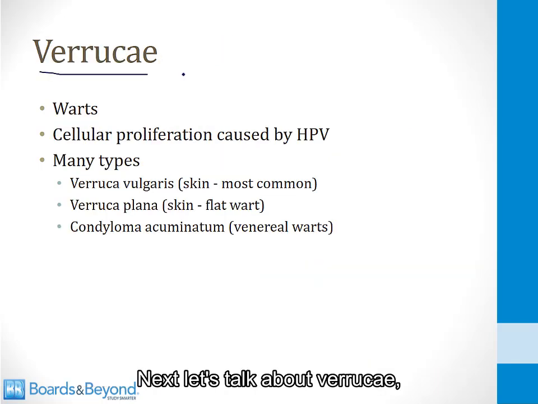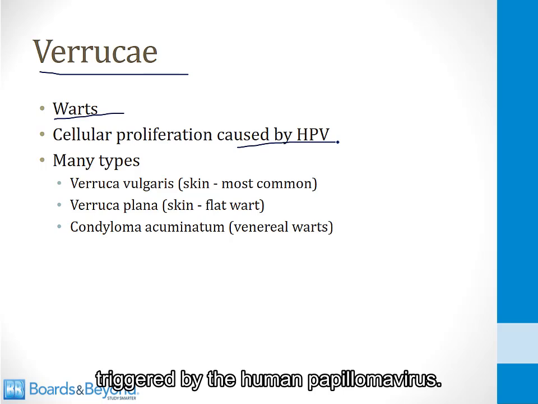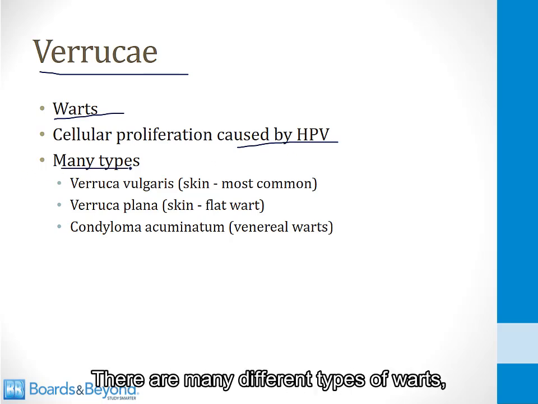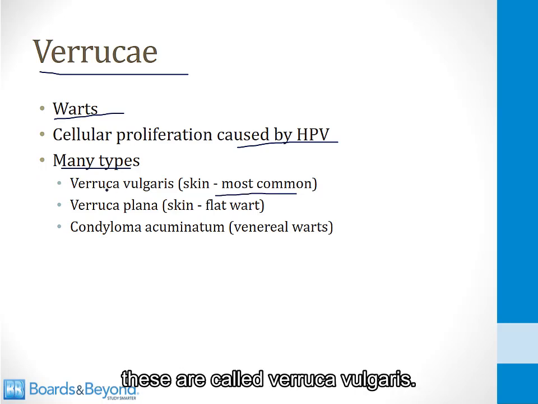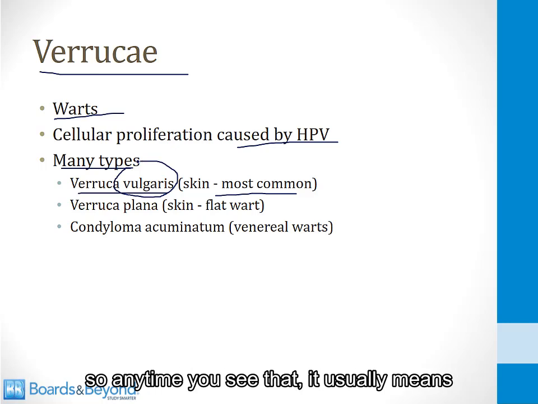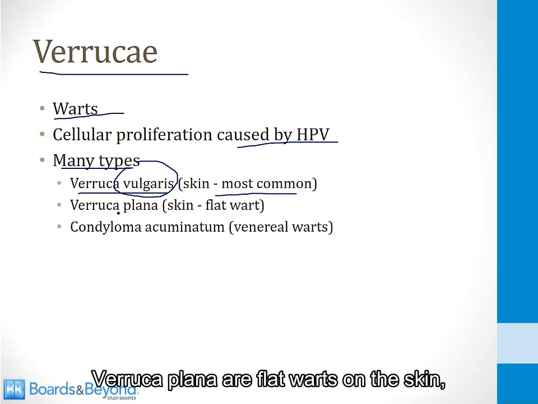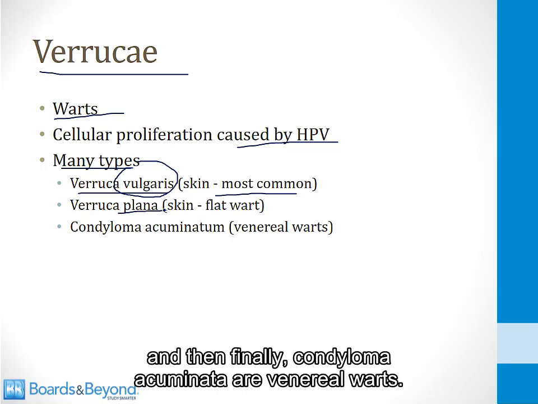Next, let's talk about verrucae, which most people call warts. Warts are a cellular proliferation triggered by the human papillomavirus. There are many different types of warts. Those on the skin are the most common. These are called verruca vulgaris. If you don't know this, the word vulgaris means common, so anytime you see that, it usually means the common form of a disorder. Verruca plana are flat warts on the skin, and then finally condyloma acuminata are venereal warts.